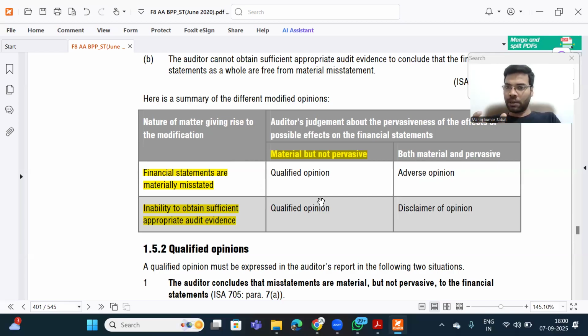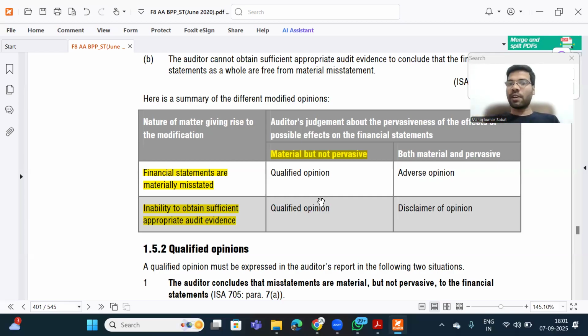Material, you would have read about the material. Material means something important, something significant whose omission or misstatement will impact the decision making of the users of financial statements, right? That is called material. Now what is pervasive? Pervasive talks about the impact, right? Now when we say the impact is high, one misstatement is having multiple effects in multiple accounts, right? When items in the financial statements, the balance sheet, the P&L account, multiple accounts are getting affected, then we call it pervasive.